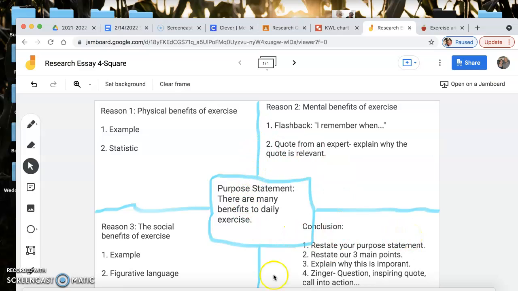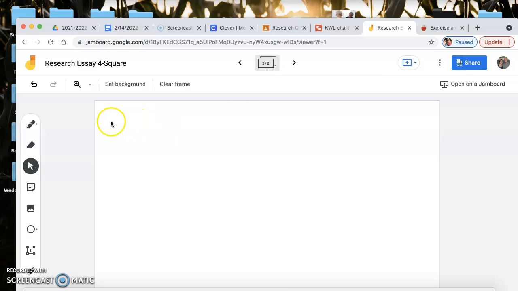All right, so when you finish your Foursquare, you can go ahead and start writing your essay. So when you start writing your essay, you'll want to go to a Word doc. So you'll need to open a Google Doc. All right, give it a title. So my title might be Benefits of Daily Exercise.